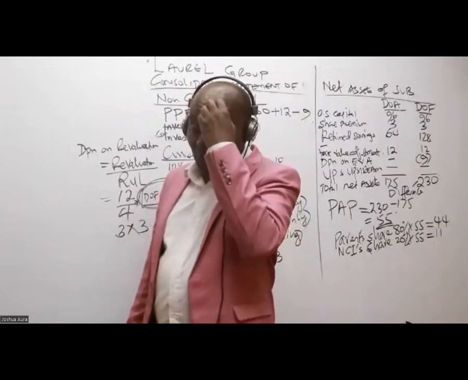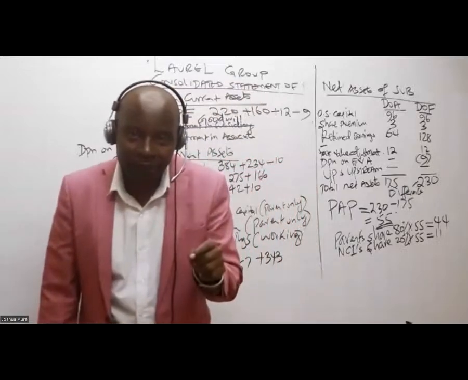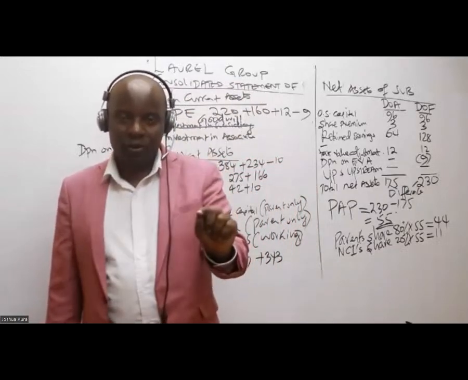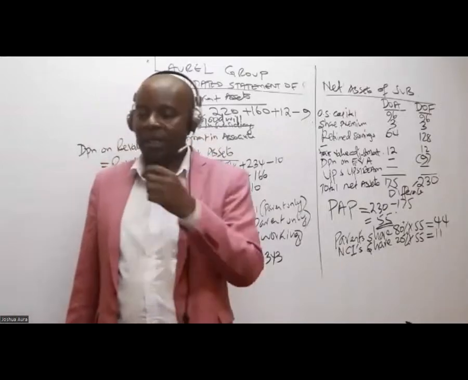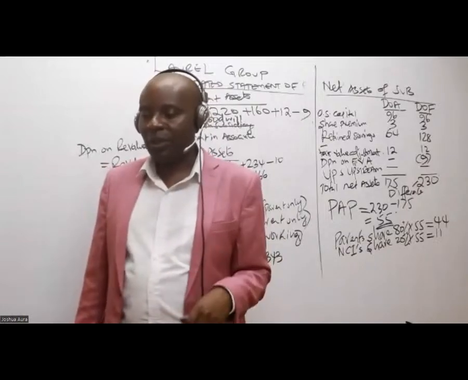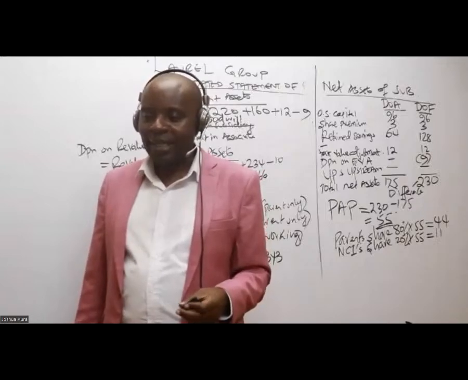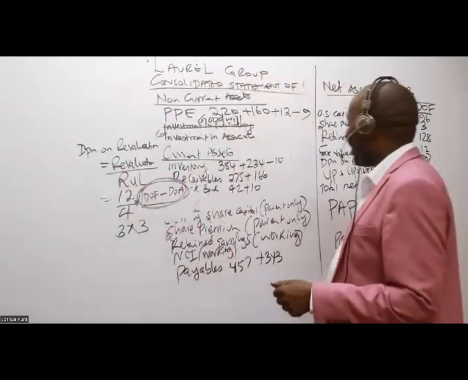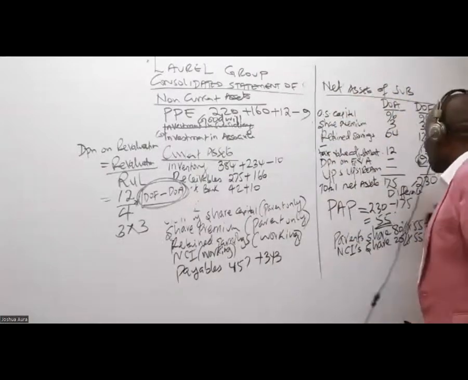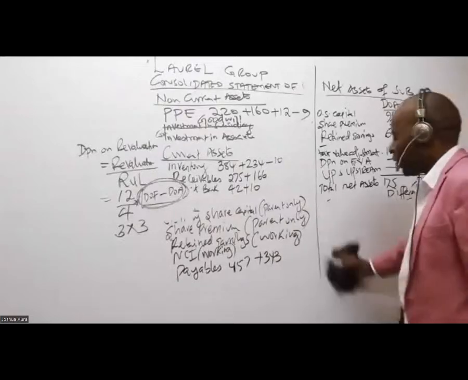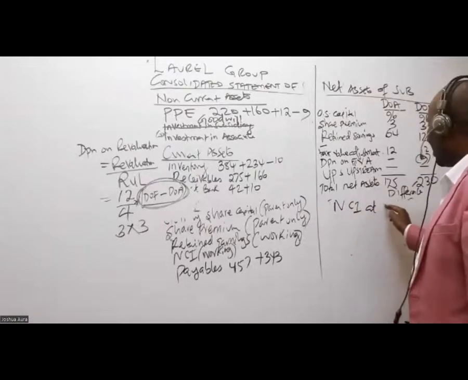Now, ladies and gentlemen, up to here, I'm so happy. But now I would want somebody to tell me, what do you think could be the next working for us in this case? After getting net assets of the subsidiary, I'll be able to get the PAP and goodwill. I'll not go for goodwill that fast. I will go for NCI. NCI is very easy. So I'll give them what we call NCI at reporting.